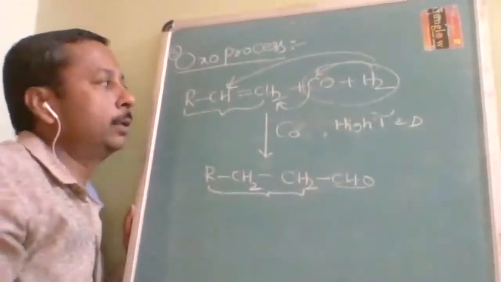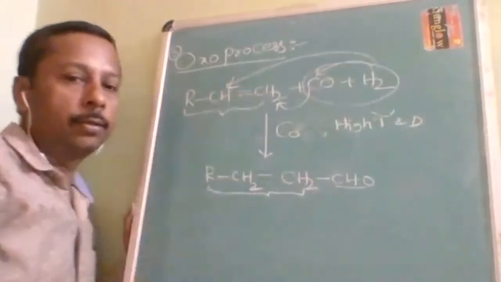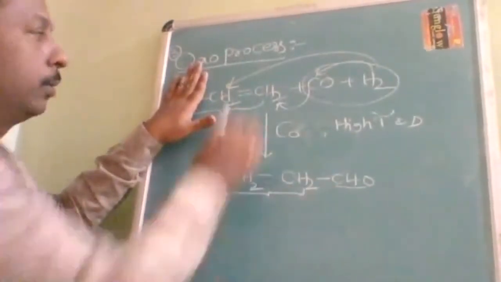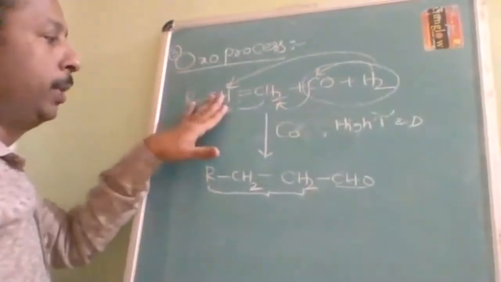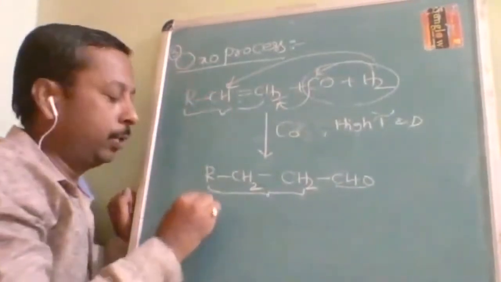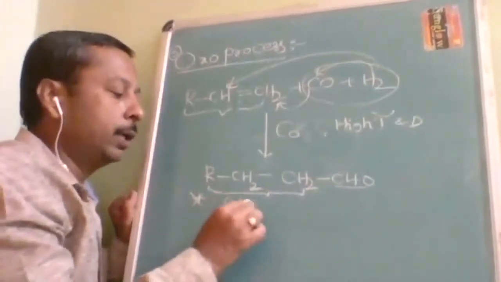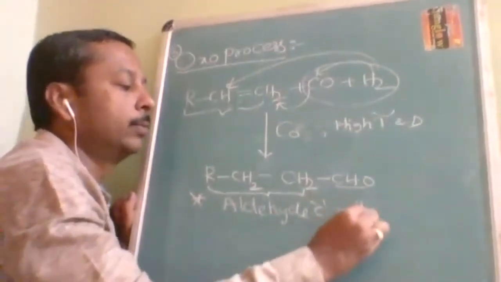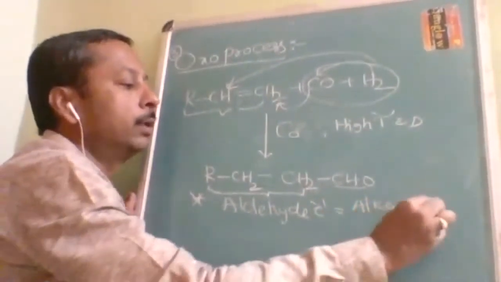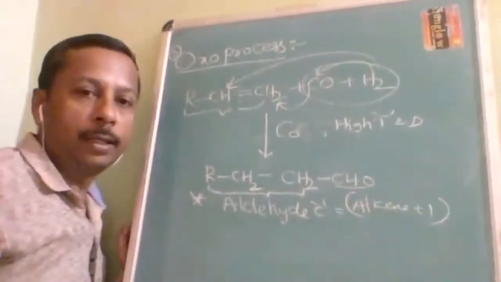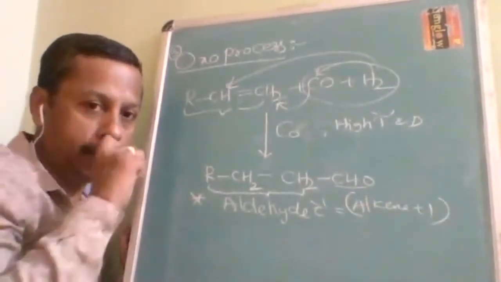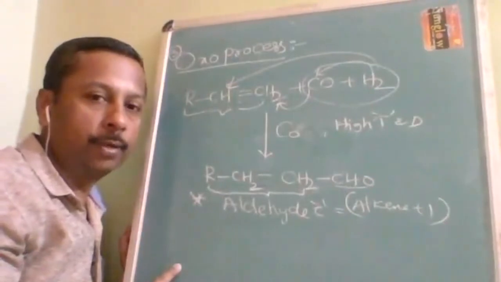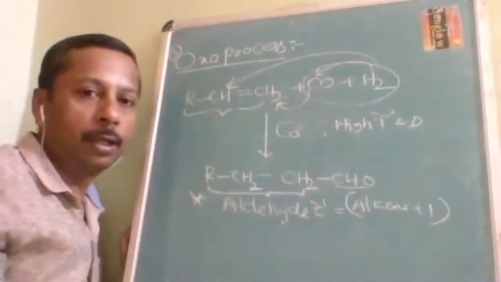So like that, suppose this is ethene, then you are going to get propanaldehyde. If methyl group is there, propene is there, then butanal. So note what you have to make a note of. The number of carbon atoms in the aldehyde is equal to the number of carbon atoms in the alkene plus 1. If the alkene contains 3 carbon atoms, the aldehyde will contain 4 carbon atoms. With propene, you are going to get butanal, and that extra carbon will be from the carbon monoxide.